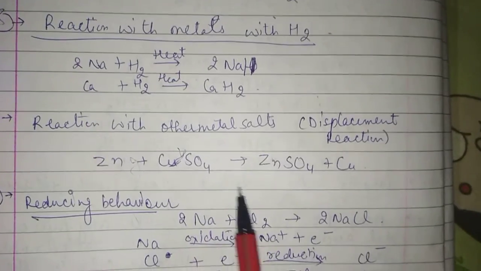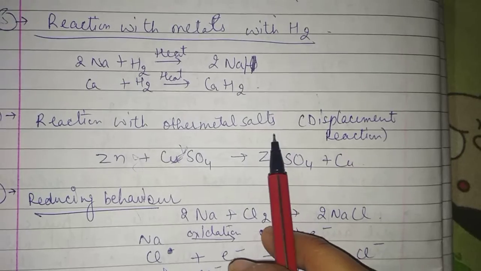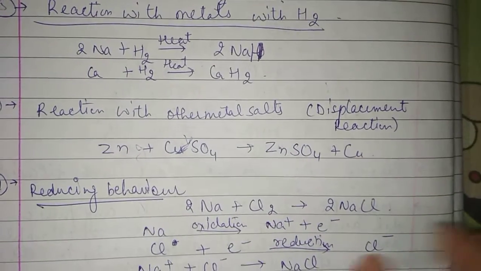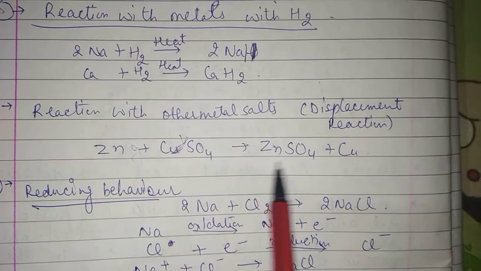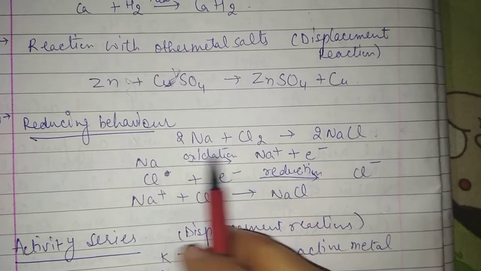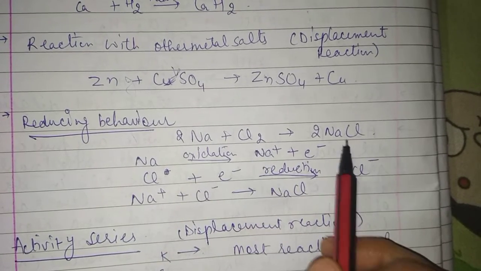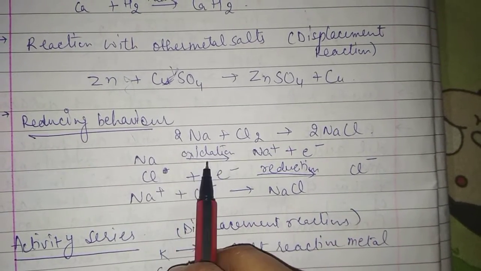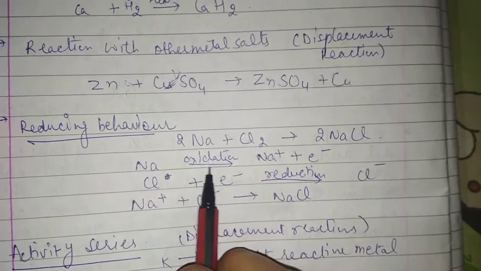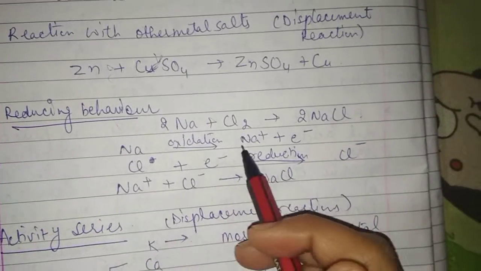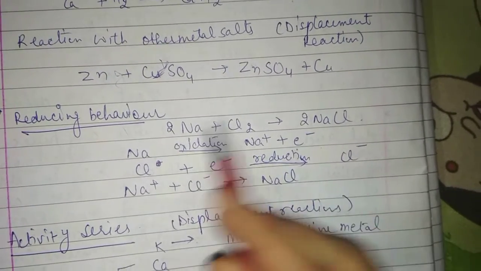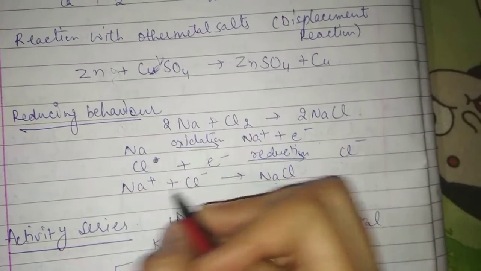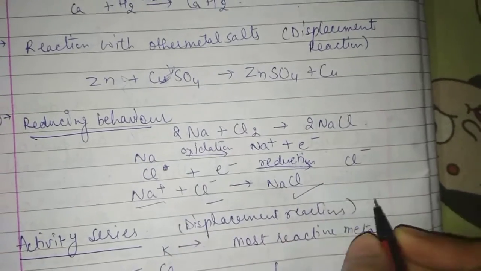See, the reaction with other metal salts is a displacement reaction we have already done in chapter number 1. Zinc plus copper sulfate forms zinc sulfate, and copper is released. Reducing behavior: sodium reacts with chlorine to form sodium chloride. See, sodium undergoes oxidation, it releases 1 electron. Chlorine undergoes reduction, it gains 1 electron. That is why sodium plus chlorine gives sodium chloride.